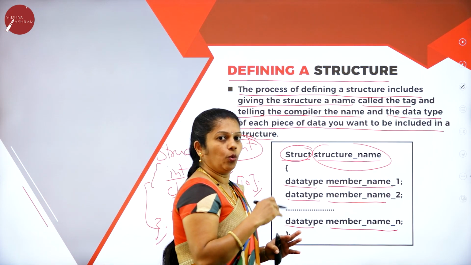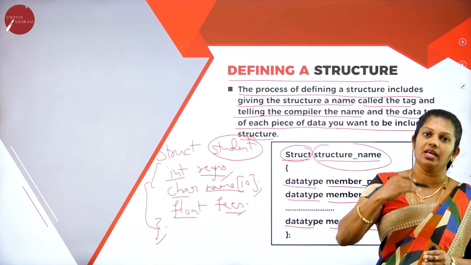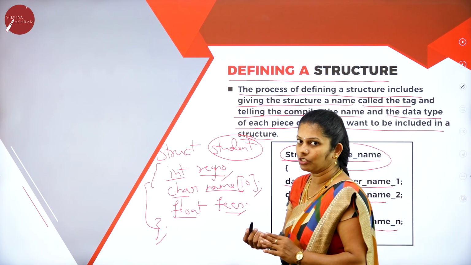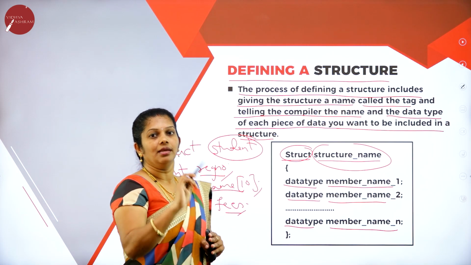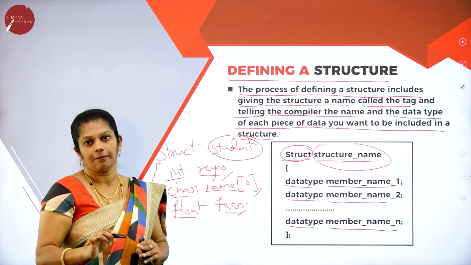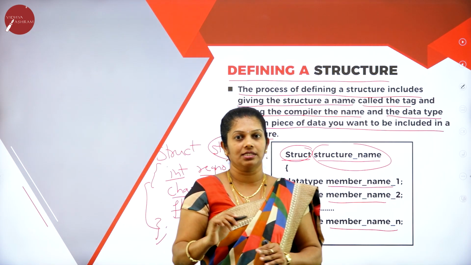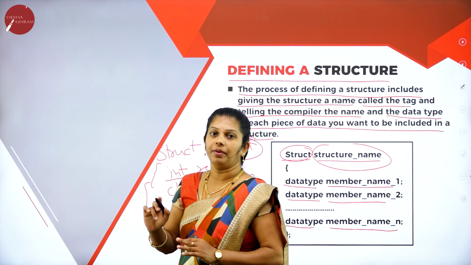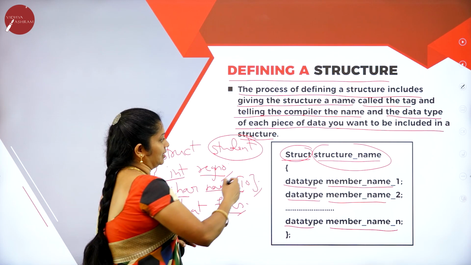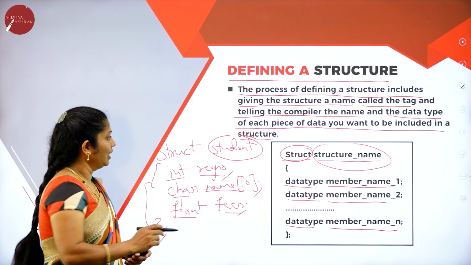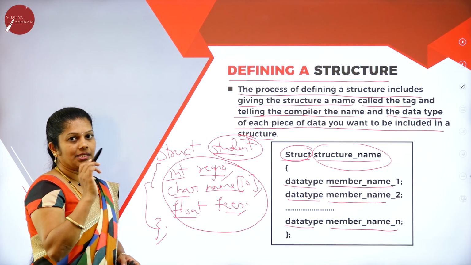Now you come to know what we mean by structure. Structure is a collection of heterogeneous elements. Sometimes it may contain homogeneous elements also. But when they come to arrays, they are compulsorily homogeneous elements only. It's a collection of homogeneous elements in arrays. But when they come to structure, it may be homogeneous or heterogeneous. Both it can contain. While writing the structure, in the general syntax, struct is a keyword, then you have the tag name, then which are the data members and which data type it is, that you have to declare.